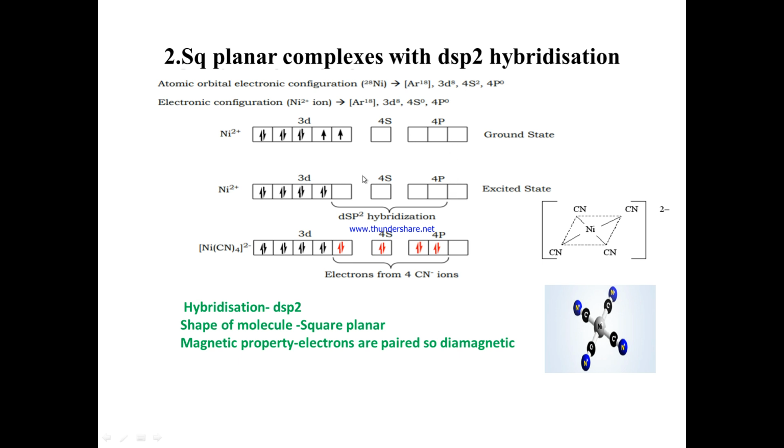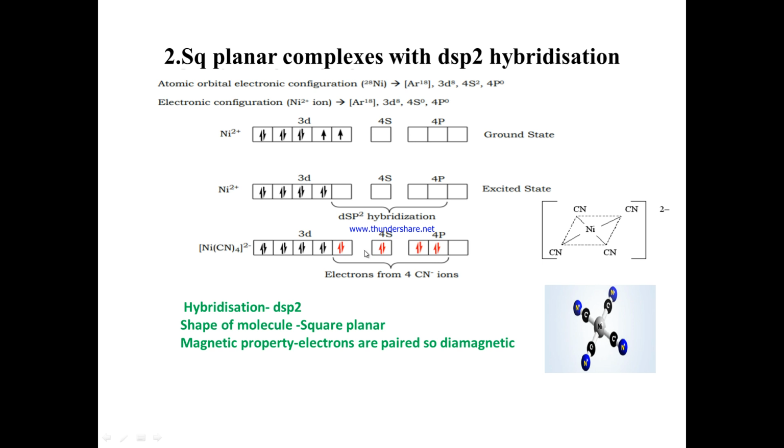Now the excited state. In the excited state, this electron moves to the same orbitals, forming a vacant orbital in 3d. Now one 3d, one 4s and two 4p orbitals undergo hybridization, forming dsp2 hybridization. Now how many ligands are there? There are 4 ligands.